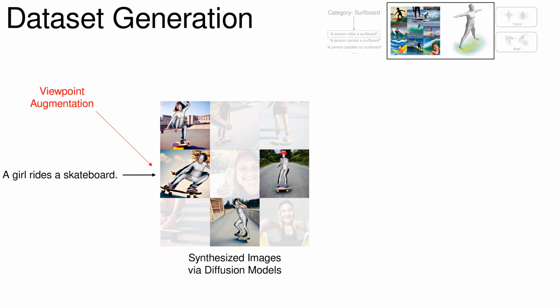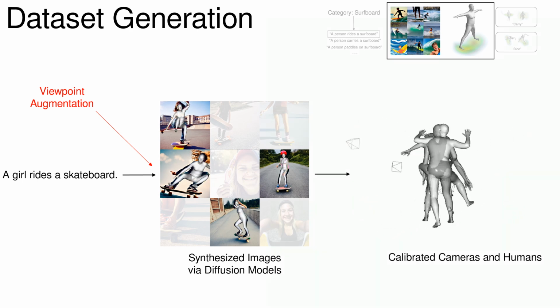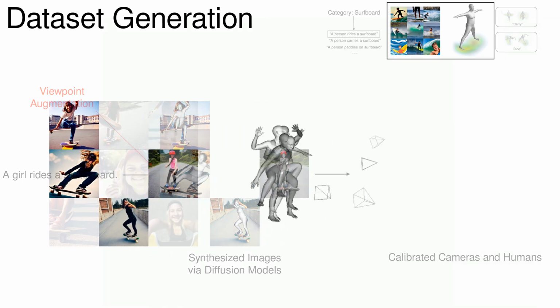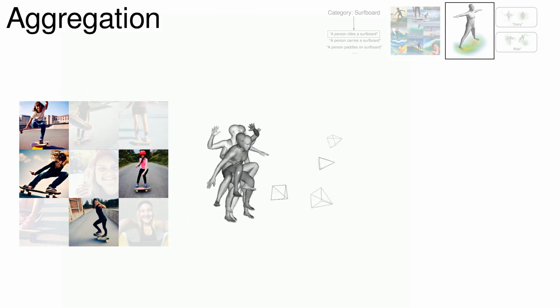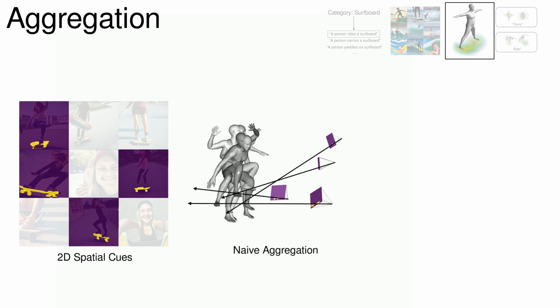Consequently, we predict 3D humans from the images. Using the 3D humans, we calibrate the camera for the generated image by using humans as anchors. CORUS utilizes object segmentation as 2D spatial cues, which are aggregated to human-centric 3D space using disambiguated cameras.